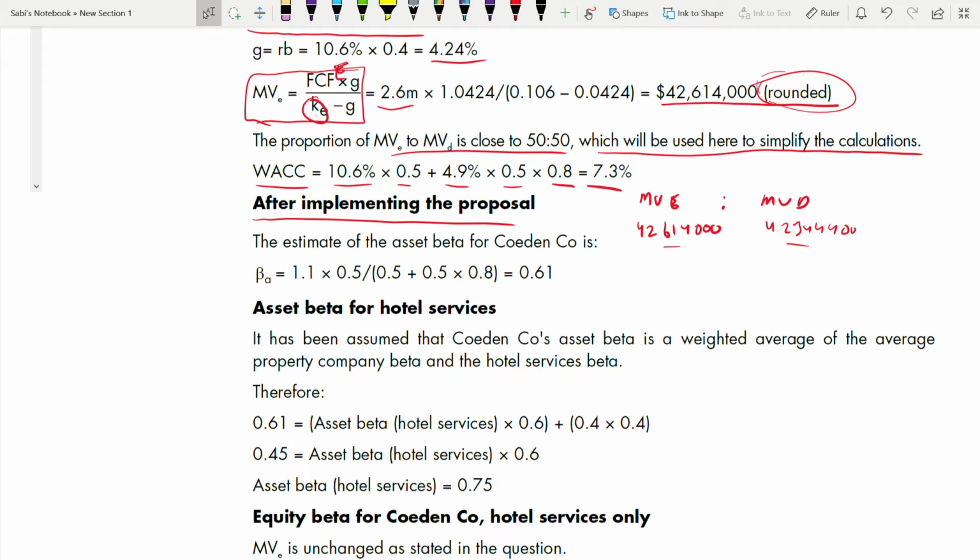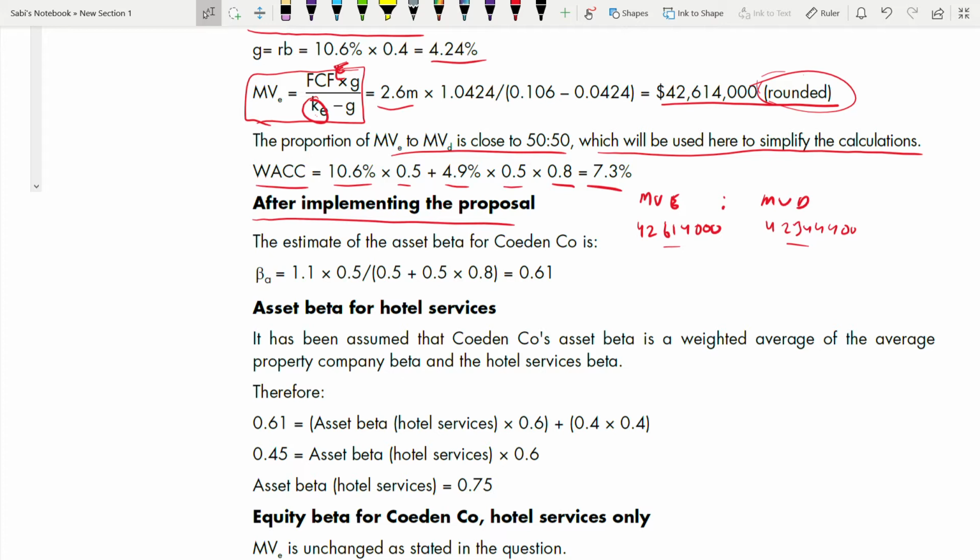Because to do that, you need equity beta. And you are not given the equity beta as it is for the hotel services. You are not given. You have to do a lot of working here to find that beta first. Then only you can use CAPM and find cost of equity. And the rest follows. So for that, you need to be very good at re-gearing, ungearing, and all those things. So in this case, the starting point is what?